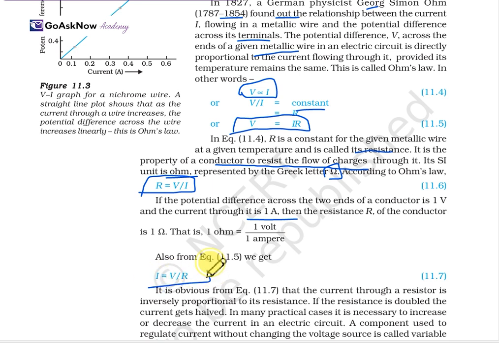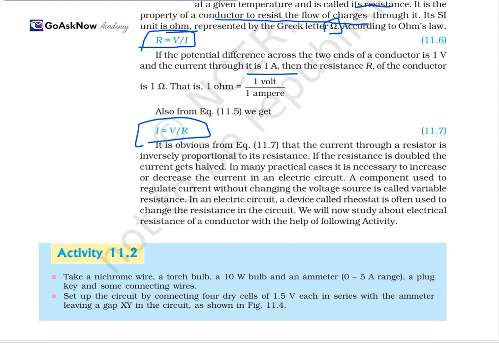Also, from the equation, I is equal to V upon R. So it is obvious from equation 11.7 that the current through a resistor is inversely proportional to the resistance. If the resistance is doubled, the current gets halved. In many practical cases, it is necessary to increase or decrease the current in an electric circuit. The component used to regulate the current without changing the voltage is called a variable resistance. In an electric circuit, a device called a rheostat is used for controlling the current, so it is often used to change the resistance in the circuit.